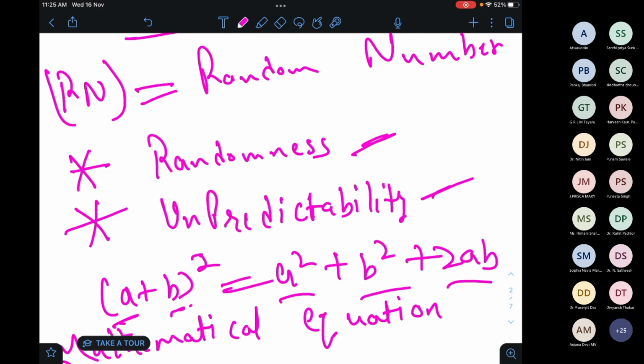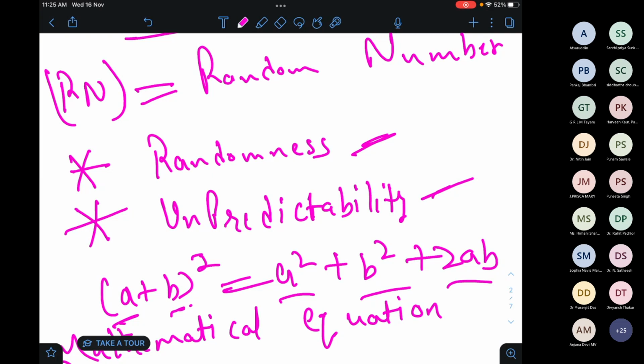I'm just giving an example of how it works. This is a very basic equation that we know: (a + b) whole square is equal to a square plus b square plus 2ab. Whatever value we put in, we will get a number. That is the thing, that we will get a number.